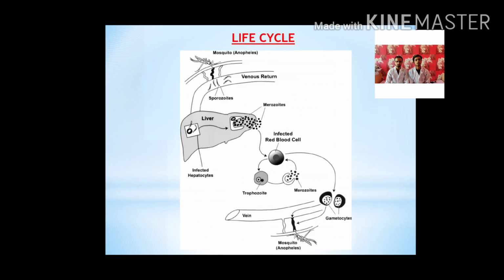Life cycle of malarial parasite. First, the female Anopheles mosquito bites the human and transfers sporozoites in the human blood. Now these sporozoites transfer to the liver of human and there they infect hepatocytes and they form merozoites. Now these merozoites infect the red blood cell of human body and divide there. There they form two types of cells, that is merozoites and gametocytes. The merozoites cause the chill effects in the human body and the gametocytes remain in the venous blood. Now when the mosquito bites the human again, the gametocytes get transferred into the mosquito and the cycle goes on.